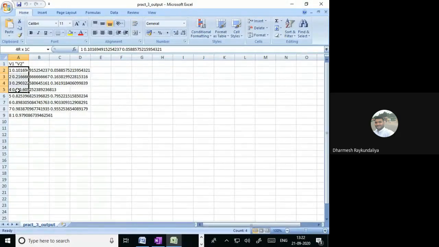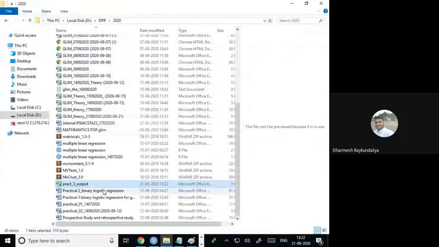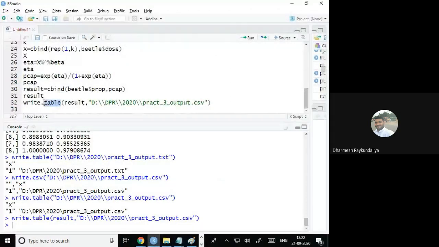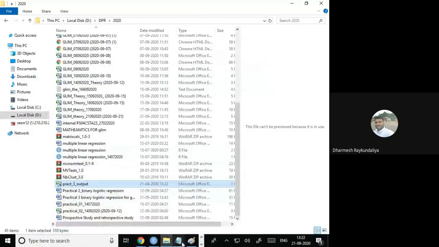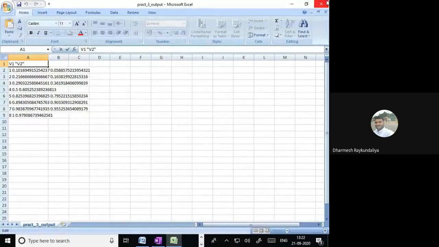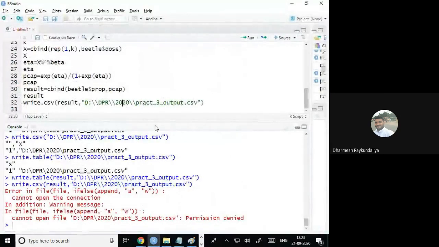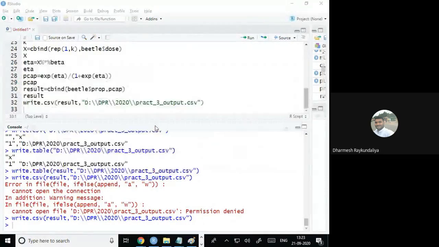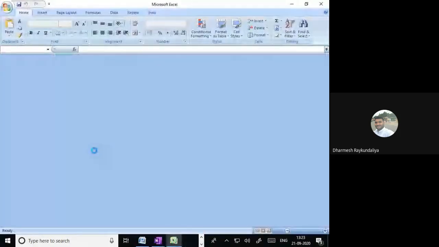So you can see that this is the output it has created. I'll just give the CSV. Just close this file, and now I will open the same file. And now it is showing me in two columns.